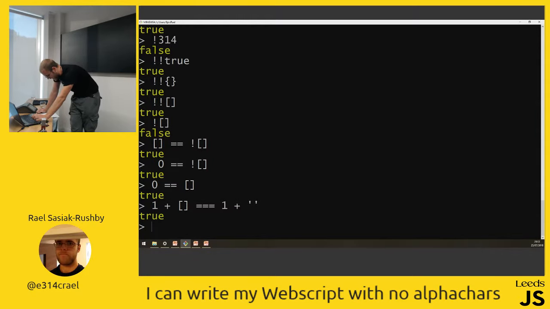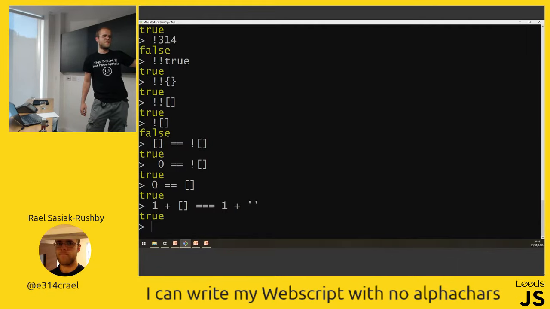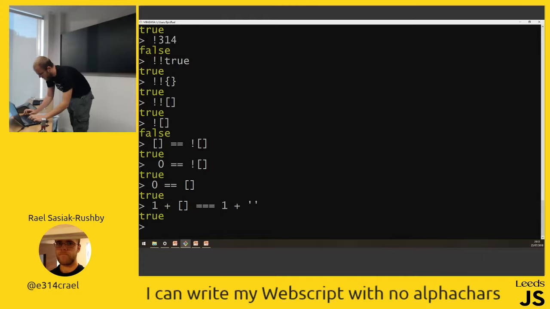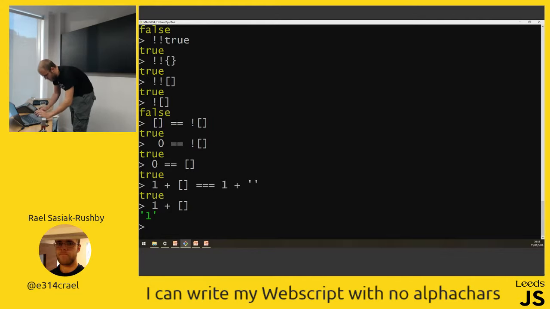Why is that? It turns out that this turns into a string even though it's 0. So you've got 1 plus a string somehow, and then 1 plus a string. It's the same thing. It becomes 1 as a string. Just to prove that. Empty array, 1 as a string for some reason. So I've already said the empty array is not equal to array.